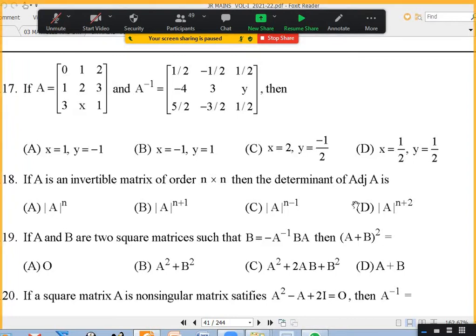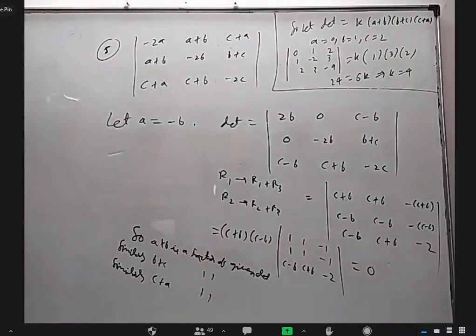Oh, you're not able to see the screen fully. It's loading, I think, sir. Yes, sir. Okay, just a minute.